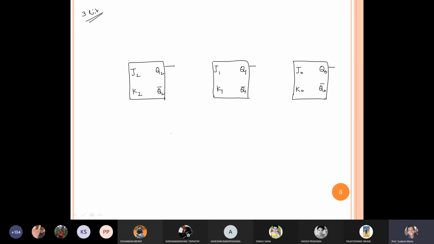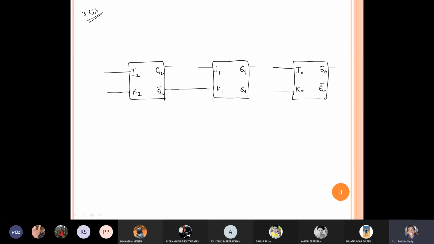Now suppose I am giving the input here, so let's draw this input port. Now this output, Q0 bar, is directly connected to this one. How to draw this circuit will depend on a particular sequence, but here I am giving a basic block diagram.